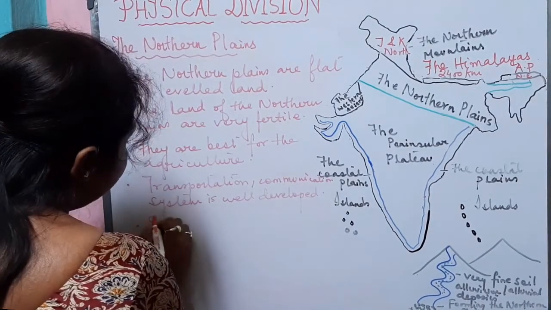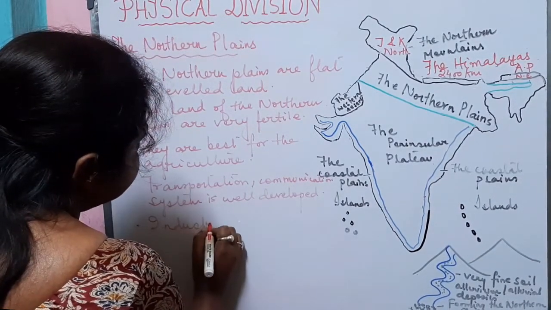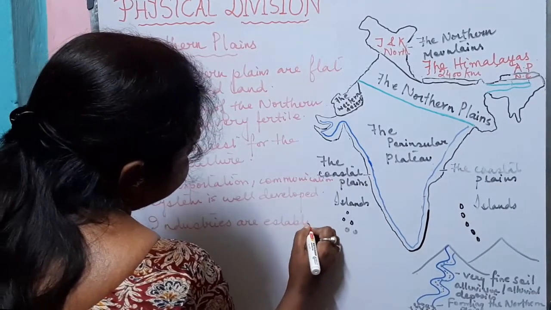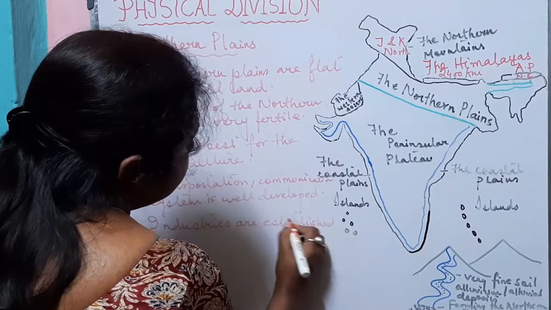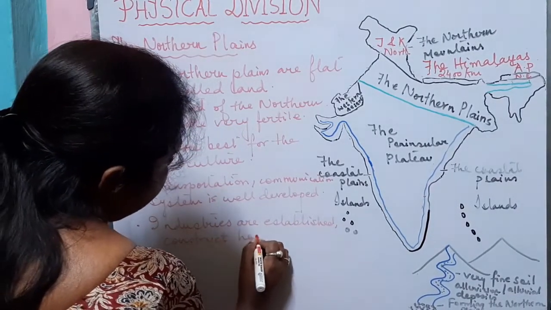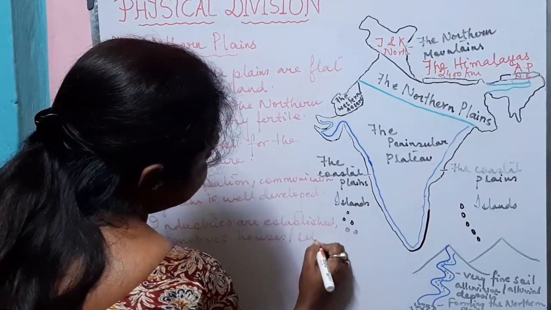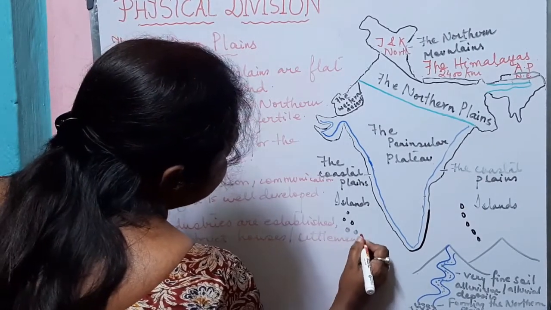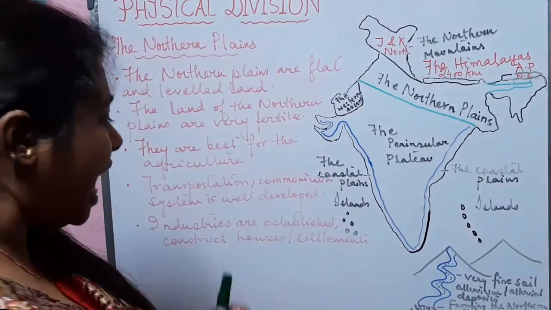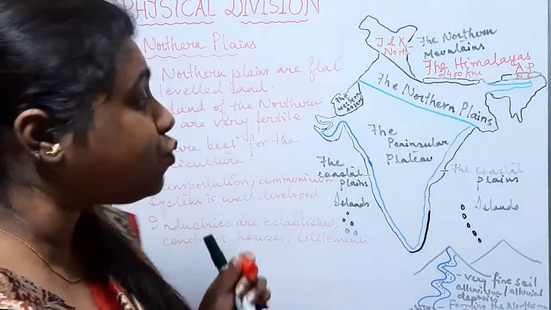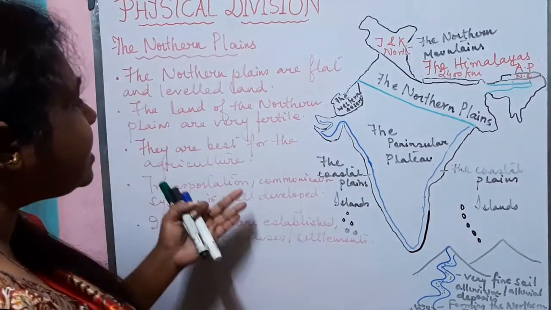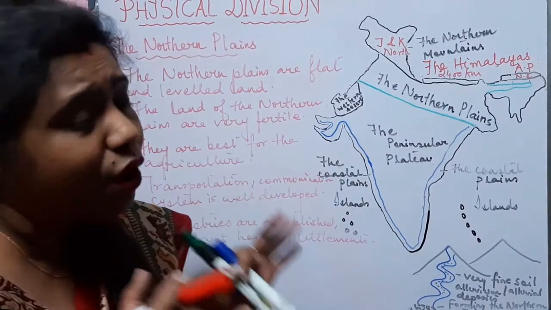It is also easy to establish industries, to construct houses, or we can say settlements, as it is quite easy to construct houses and buildings in a flat land rather than in any mountainous regions. As we can see that the northern plains are flat and levelled land, the land is also very fertile, which is best for agriculture.